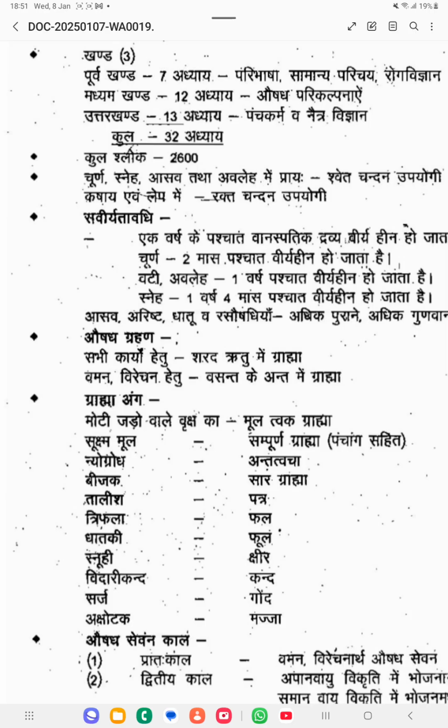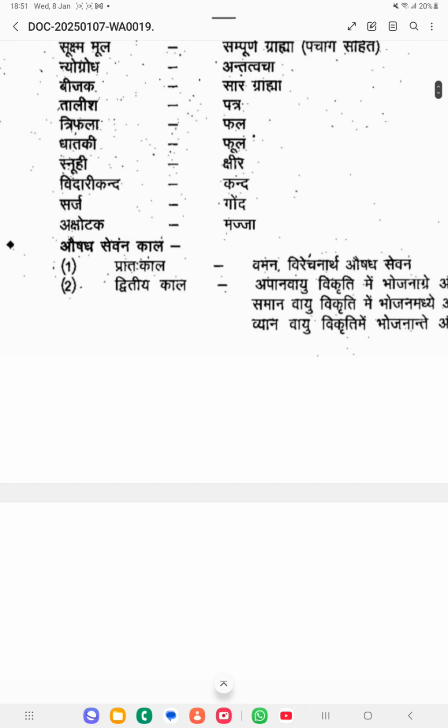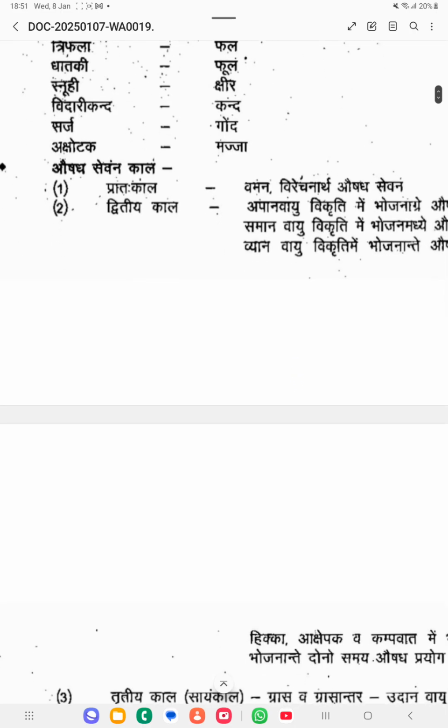Okay, the next thing he has mentioned is Aushadha Sevana Kala. That is also a very important point. Aushadha Sevana Kala according to Sharangadhara Samhita is five. Five times he has mentioned when you have to take the medicines. Pradaha Kala, otherwise known as Suryodaya. The second one is Dvitiya Kala, otherwise known as Divasa Bhojana. And the third one is Sayanda, Tritiya Kala is Sayankala.